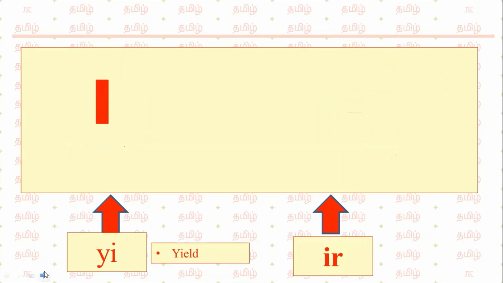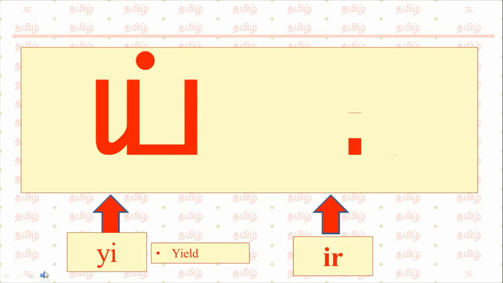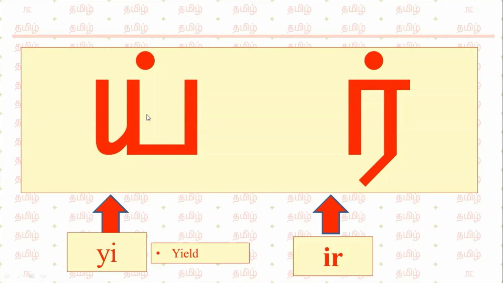So next we will see about இடையின மெய் எழுத்துக்கள், middle consonant. This is the first letter of middle consonant, e. Yield, ir, IR, ir. Already we have seen one more ir. Here also the time taken to pronounce ir is only 1 second. To pronounce the other ir, the time will be extended by 1 more second.